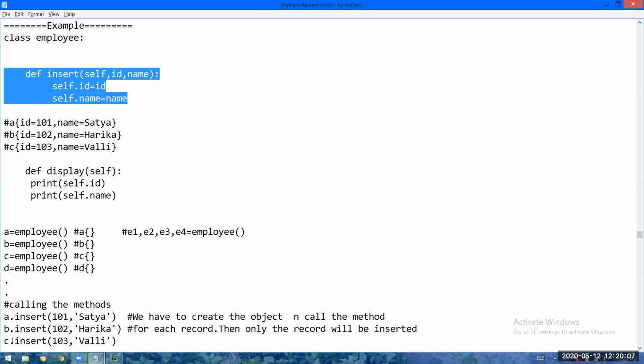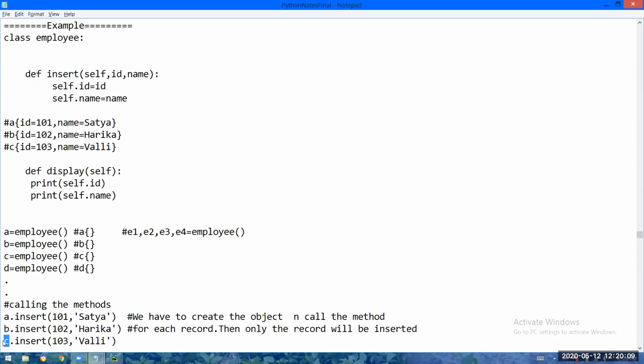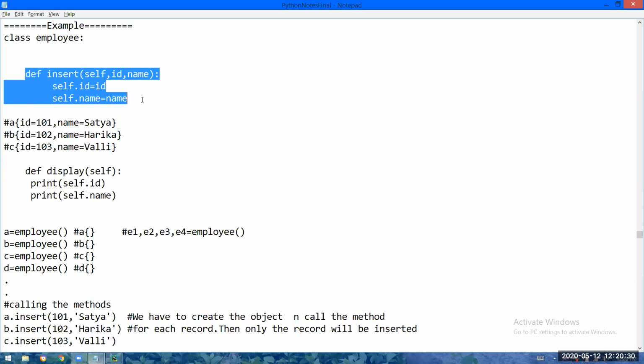Now tell me, I forgot to call the insert function with the C object. Then will the third employee record be inserted or not inserted? Not inserted. I forgot to call insert. So this is the problem. If you use a method to initialize the object, with each and every object you have to call it a number of times. 50 employees means 50 times you have to call the method.